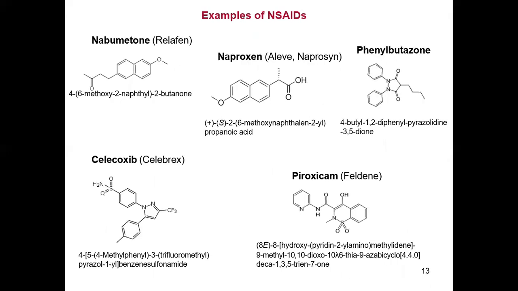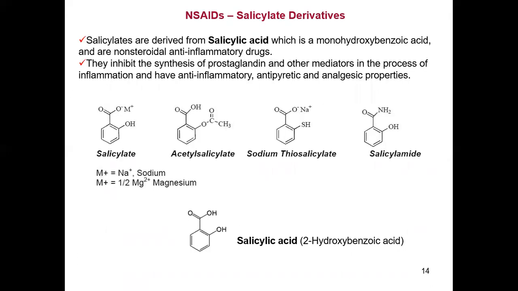Similarly, the salicylate derivatives are derived from salicylic acid, which forms the monohydroxybenzoic acid, a non-steroidal anti-inflammatory drug. They inhibit the synthesis of prostaglandin and other mediators in the process of inflammation, and have anti-inflammatory, antipyretic, and analgesic effects.